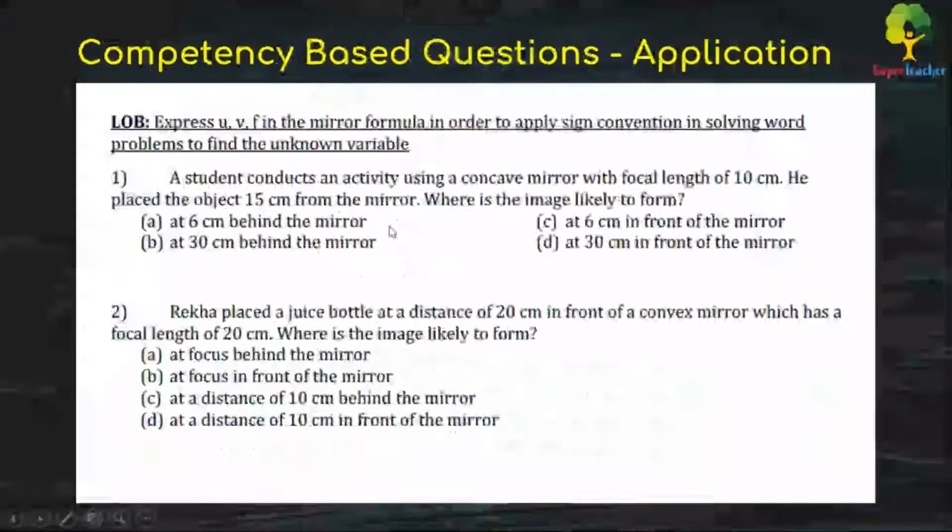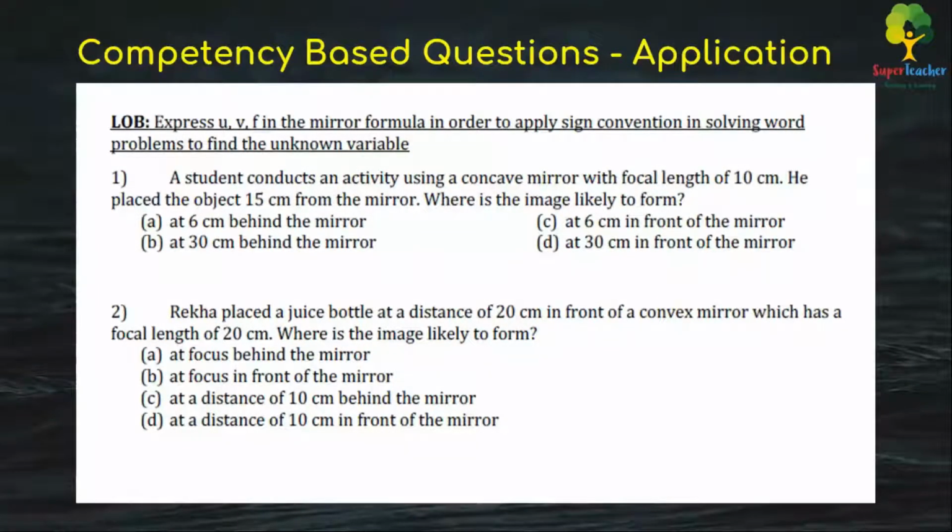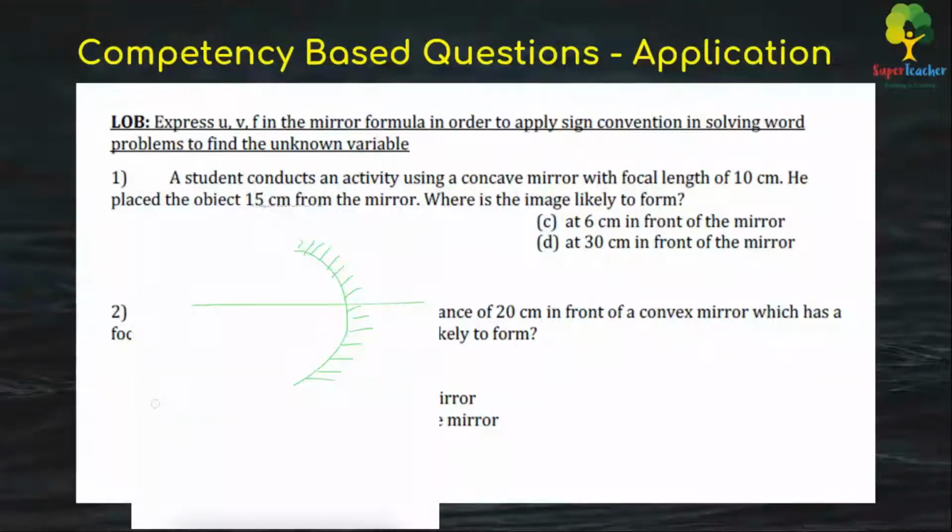Now if you look at the competency based questions related to application, let's look at the first question: a student conducts an activity using a concave mirror with a focal length of 10 centimeters. So here f is equal to 10 centimeters, and he placed the object 15 centimeters from the mirror. That means it's a concave mirror. Here they have mentioned that the focal length is 10 centimeters.